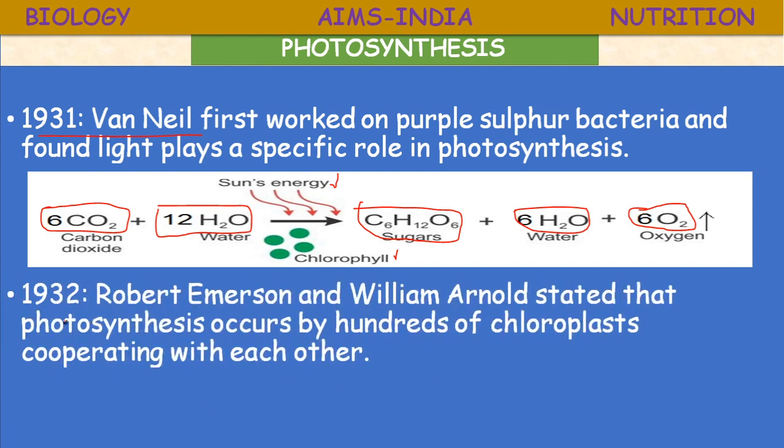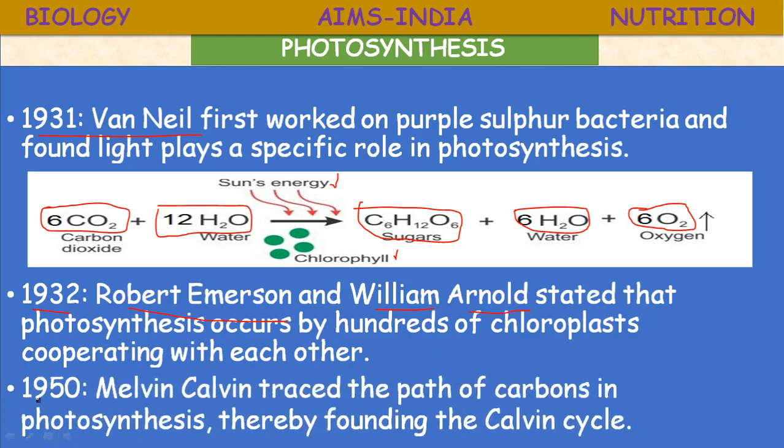Next, in 1932, another scientist, Robert Emerson, together with William Arnold, stated that photosynthesis occurs by hundreds of chloroplasts cooperating with each other. That is very important. A plant may not contain a single chloroplast; a leaf contains several chloroplasts. So these hundreds of chloroplasts are linked to each other, cooperating with each other, and the process of photosynthesis is performed. So that's the Emerson effect. In higher classes you are going to study it.